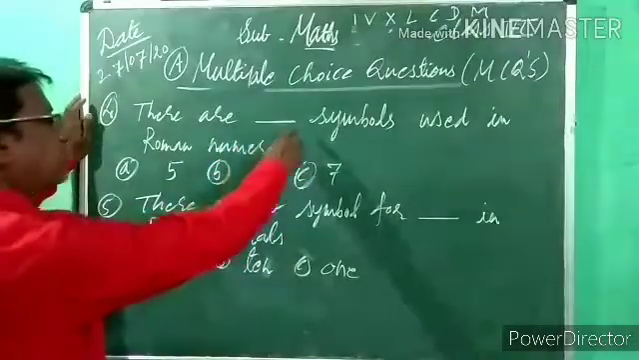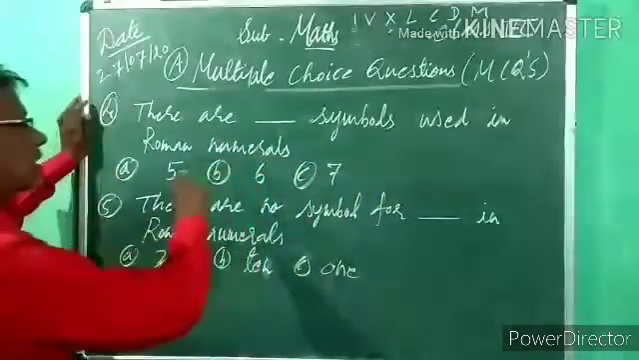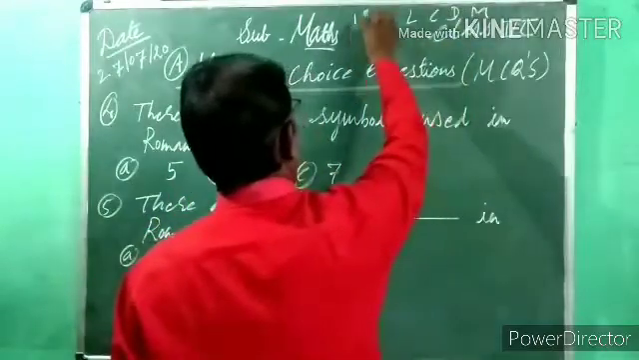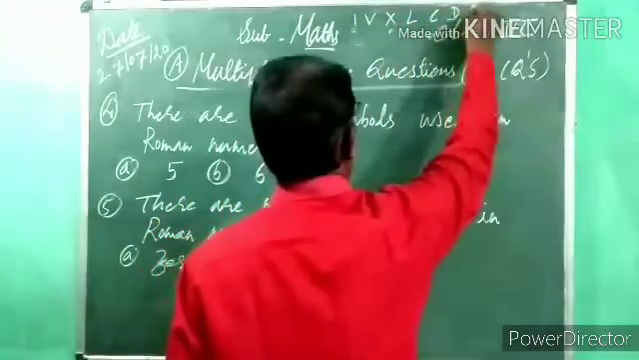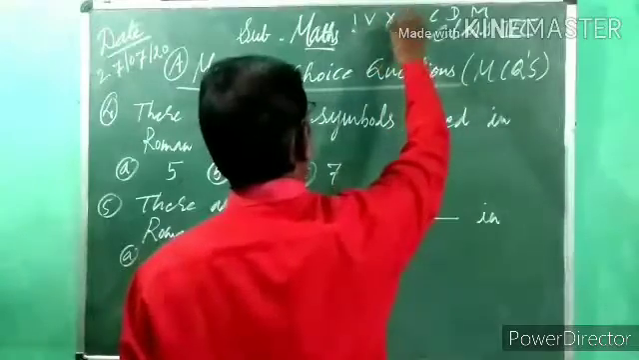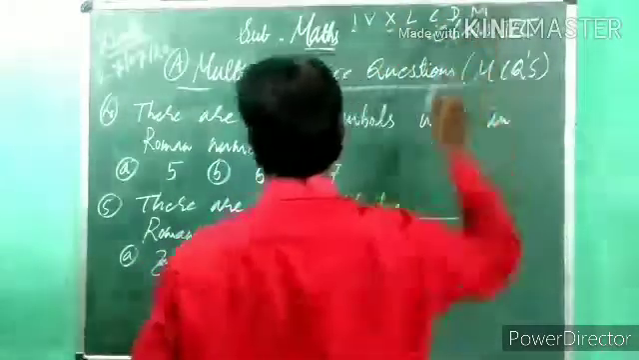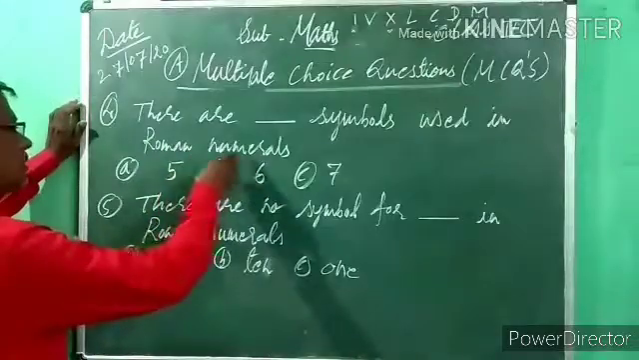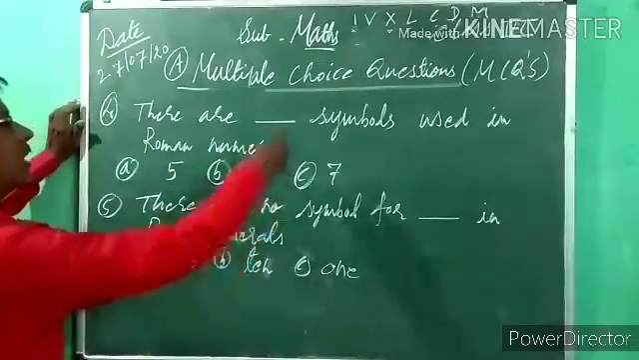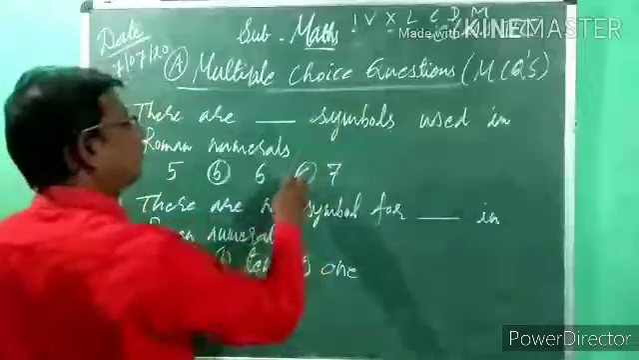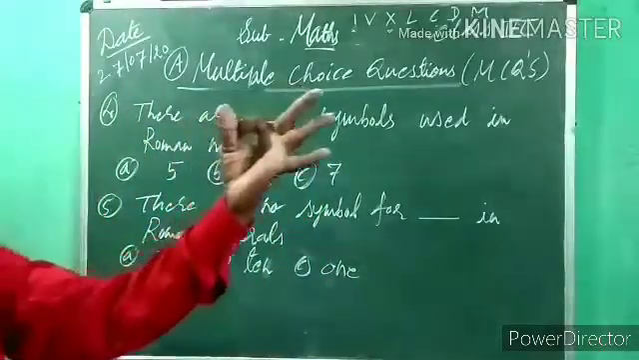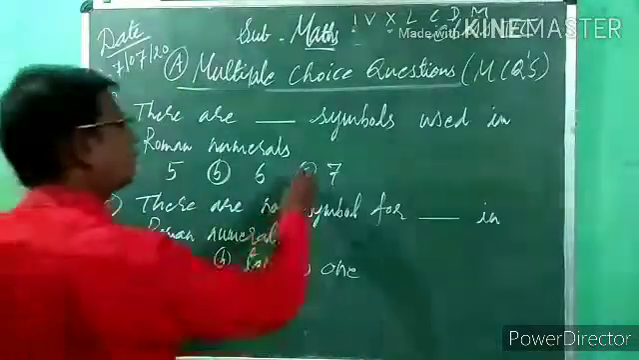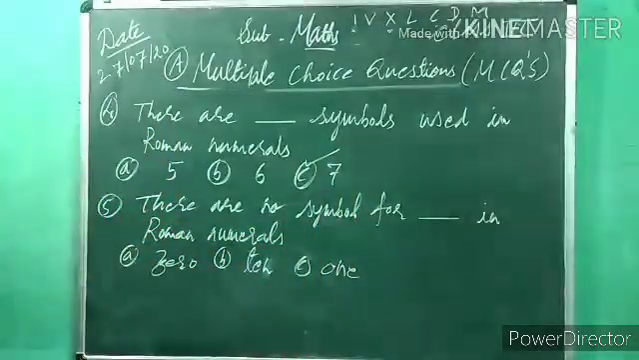There are dash symbols used in Roman numerals. How many symbols in total? Look at these Roman numeral symbols: I, V, X, L, C, D and M. How many in total? 1, 2, 3, 4, 5, 6, 7. Options given are 5, 6 and 7. How many in total here? 7. Isn't it? I, V, X, L, C, D and M. Total how many symbols? 7. So put a tick for option C, 7.